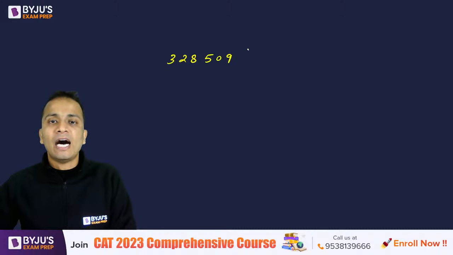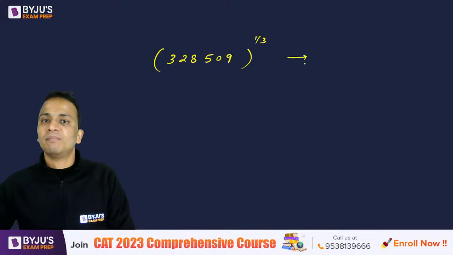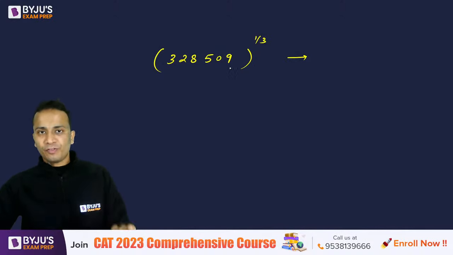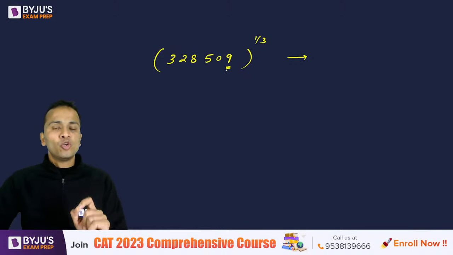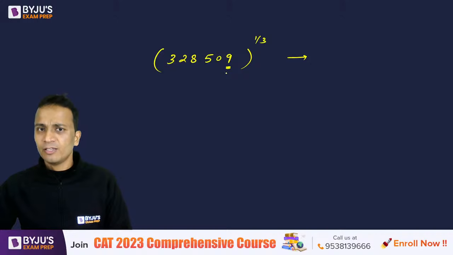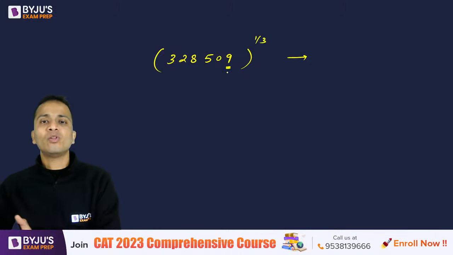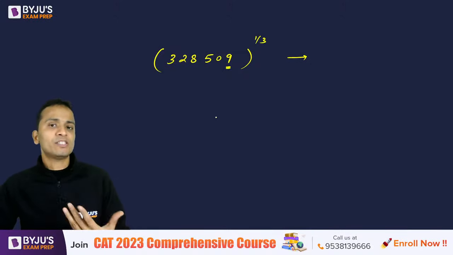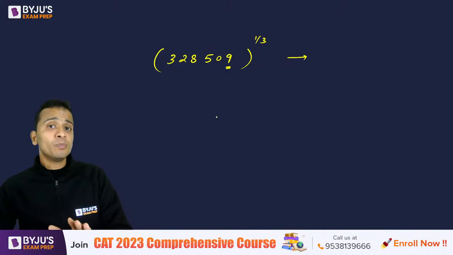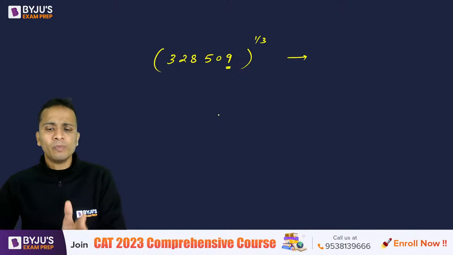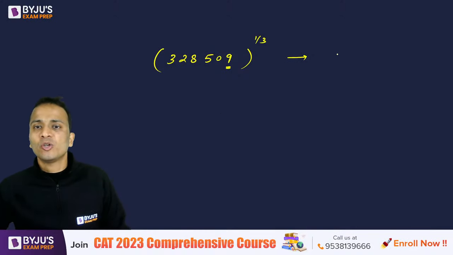All right, let's take one more number. 3,28,509. I have to find out cube root of this number. Okay, so first of all, let us start with the unit digit. The cube is ending with 9, so its cube root will end with which number? Okay, so let us find out. So 9 cube is 729, so 9 cube ends with 9. Okay, so I can say that the unit digit of the cube root will be equal to 9.